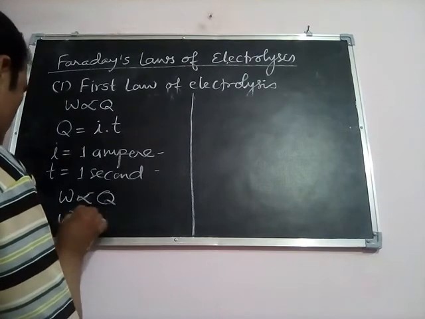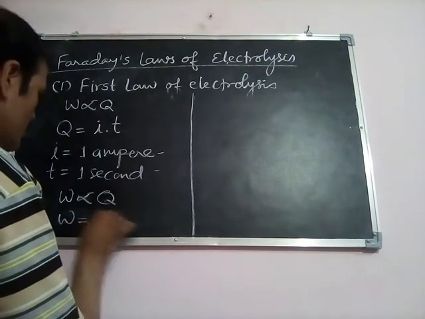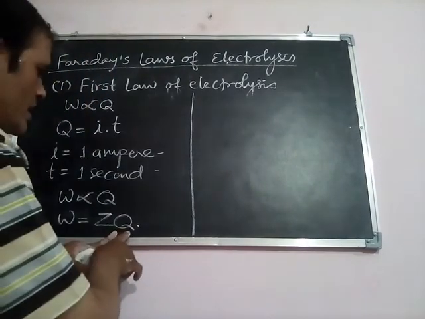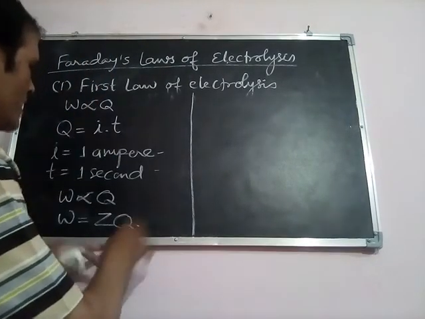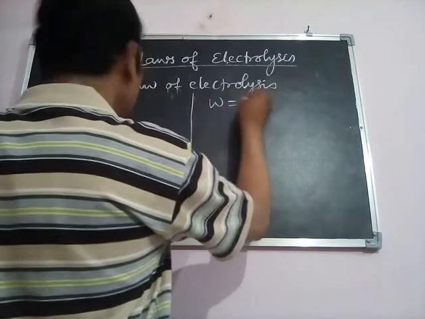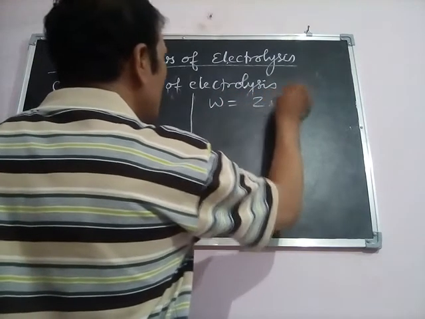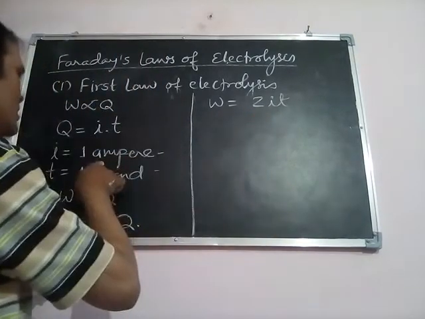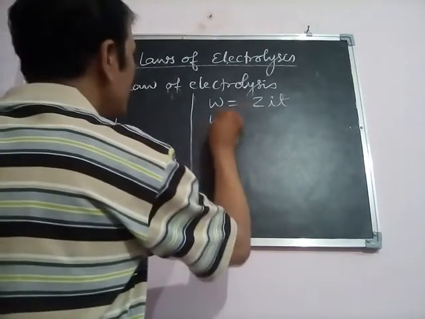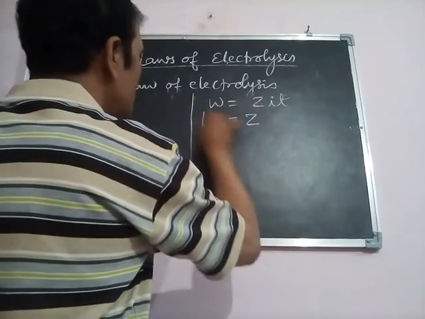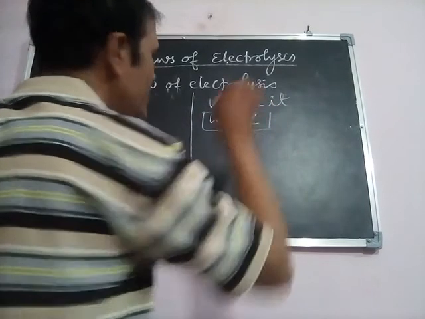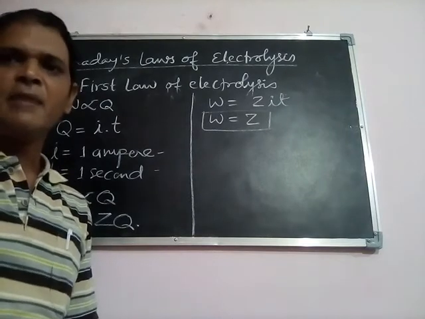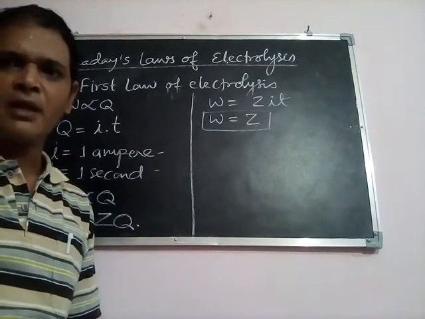So if we remove the proportionality sign, we can write W is equal to ZQ, okay. On putting the value of Q, that is equal to IT, we get W is equal to ZIT. And if we put I is equal to 1 ampere and T is equal to 1 second, we get W is equal to Z. Z is known as the proportionality constant. It is also known as chemical equivalent or electrochemical equivalent.